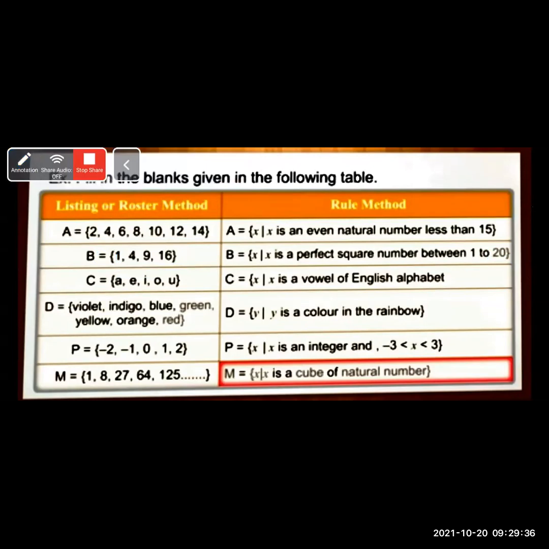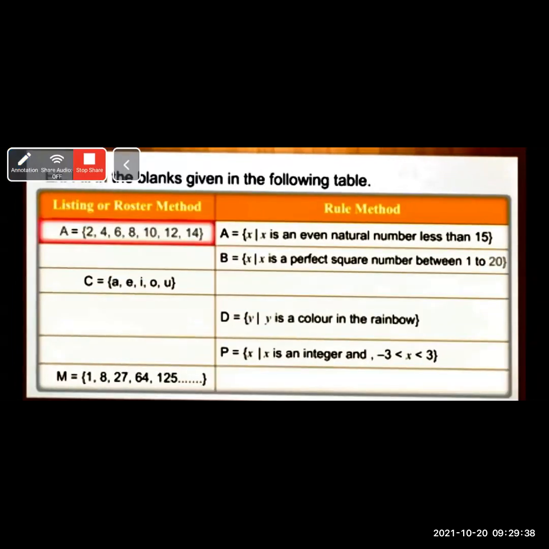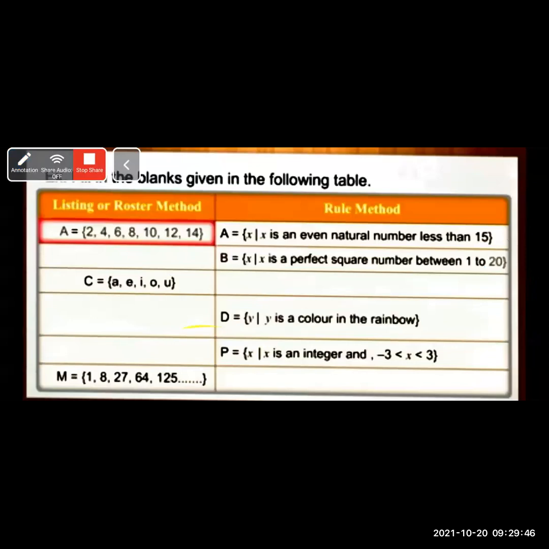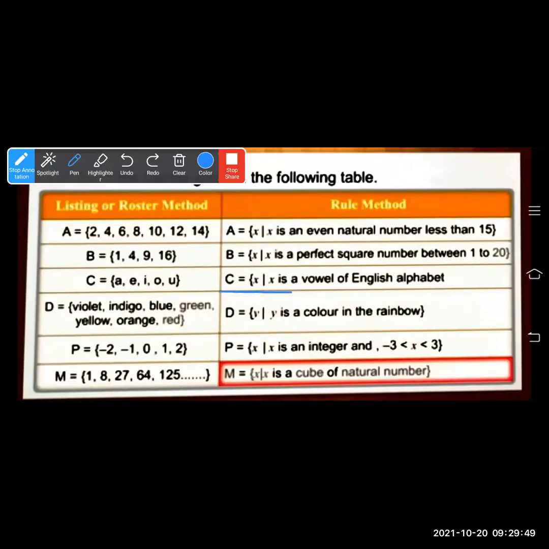Next question is C is equal to A, E, I, O, U. What are these? These are the vowels of the alphabet, A, E, I, O, U. So how will you write? C is equal to the set of all x such that x is a vowel of the English alphabet. This way you have to write in rule method.